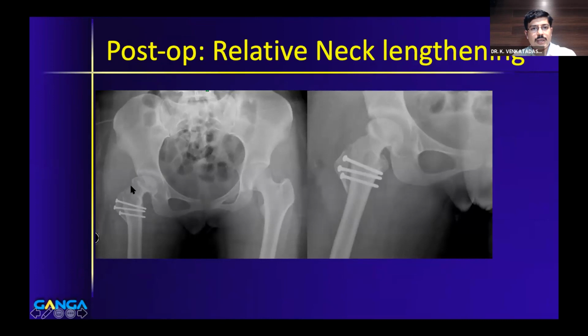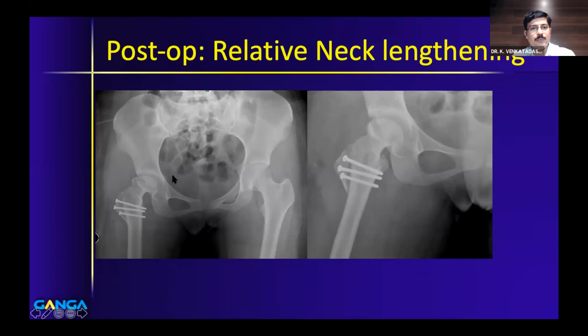I'm not going to go into the technical details. Basically, it is like a distal trochanteric transfer. Previously, it was called a graded trochanter transfer, but there is some technical modification in that, and we call this a relative neck lengthening, which is a very good surgery for this condition.